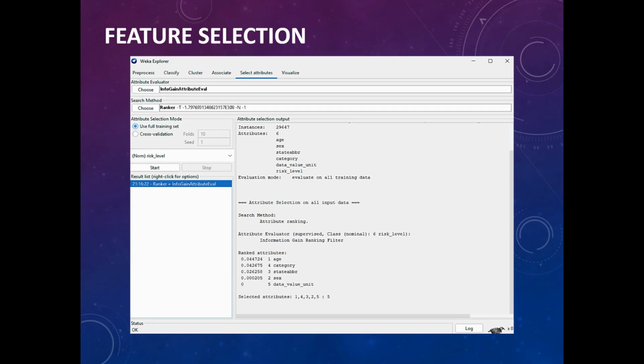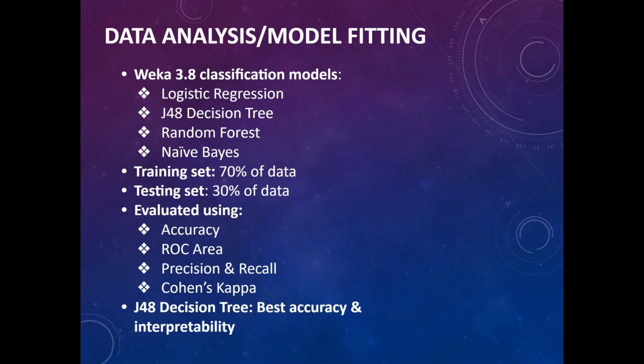This means we excluded data value unit. We didn't include data value to begin with since risk level is based on data value and we didn't want to repeat information. So using our 70% training and 30% test, we ran four classification models: logistic regression, J48, random forest, and naive Bayes.